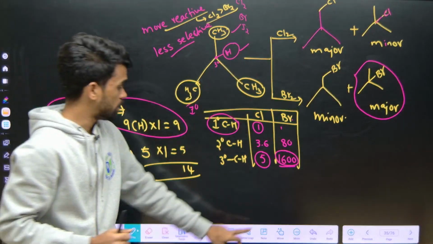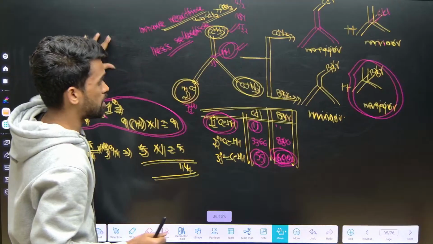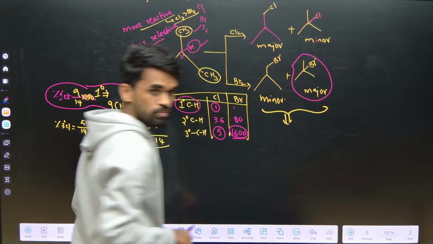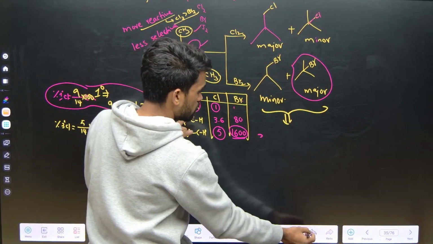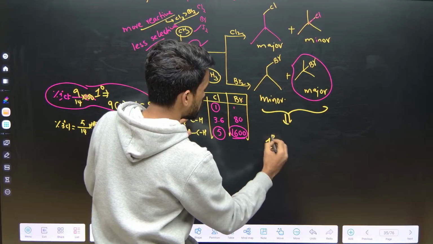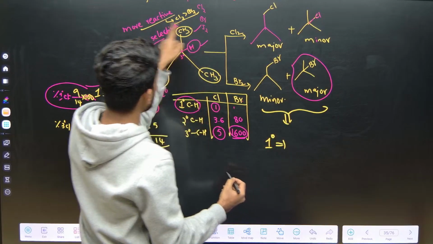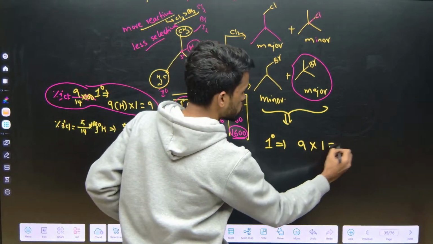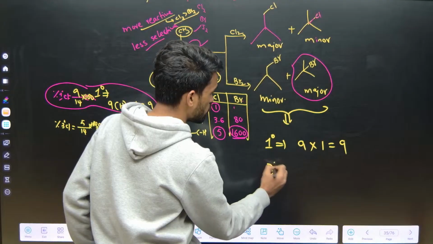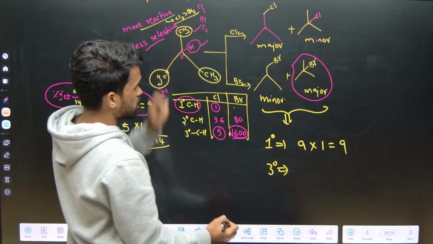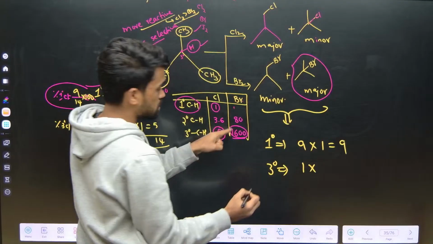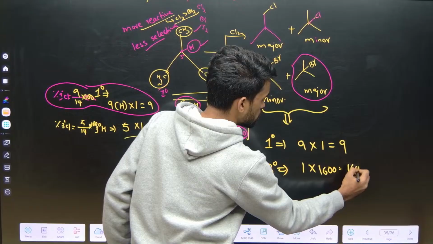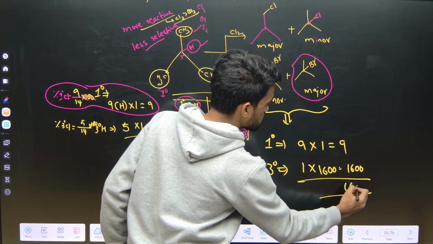Is this clear? Now tell me, in the same manner, what I can multiply here for bromination. For primary, how many primary hydrogens are there? 9, and its selectivity is 1, so you will get 9 here. Then tertiary: only 1 tertiary hydrogen is there, but its selectivity is 1600. So the total sum is 1609.